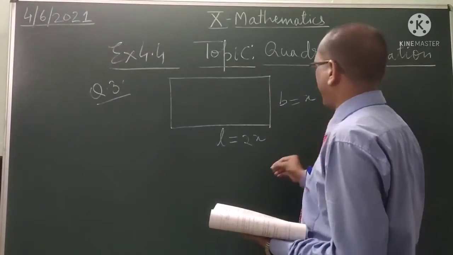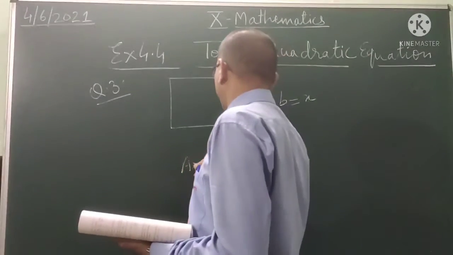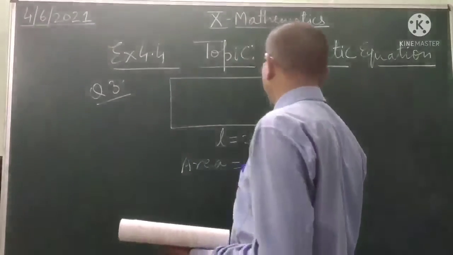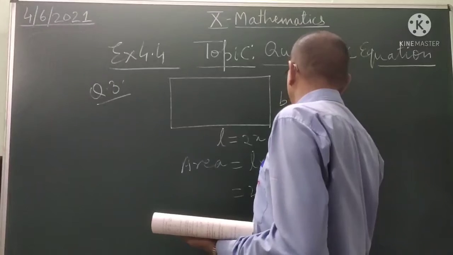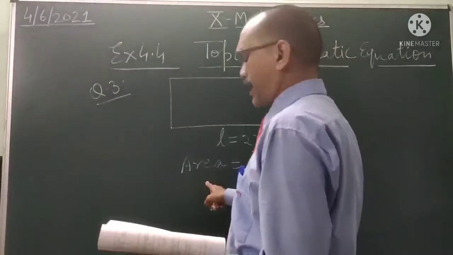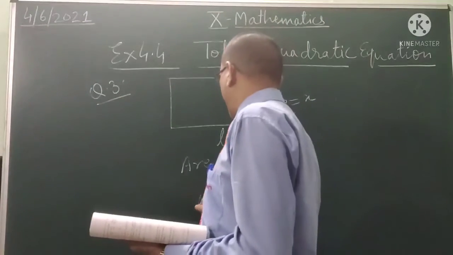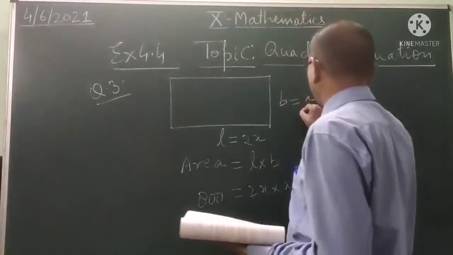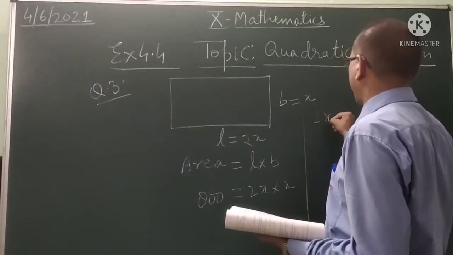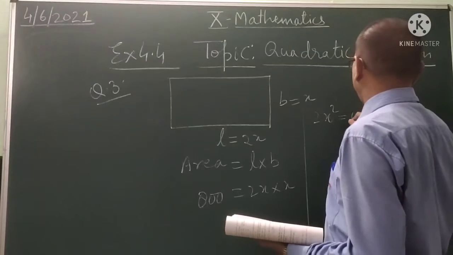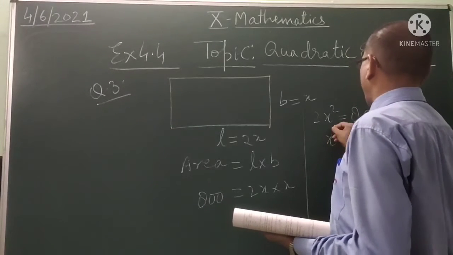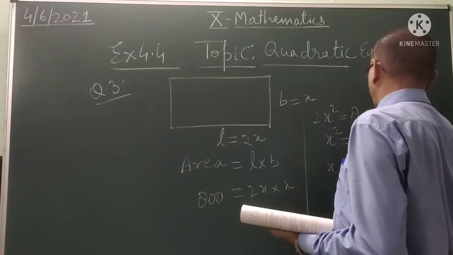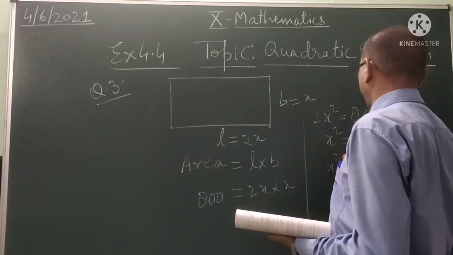Now area equal to length into breadth. It is 2x into x and area is 800 meters square. So 2x square equal to 800, x square equal to 400, x equal to 20.